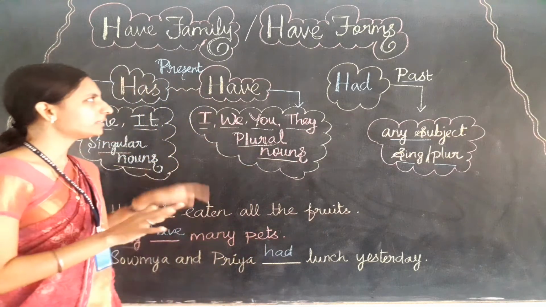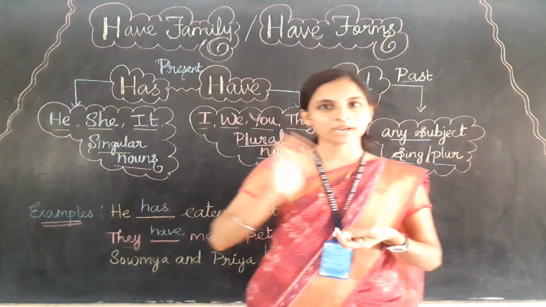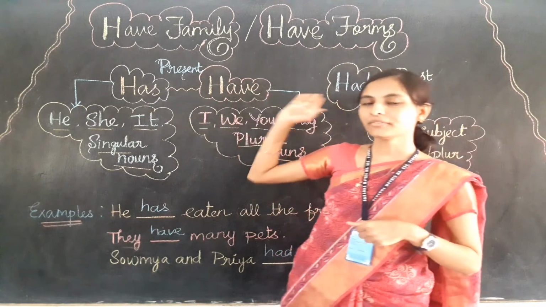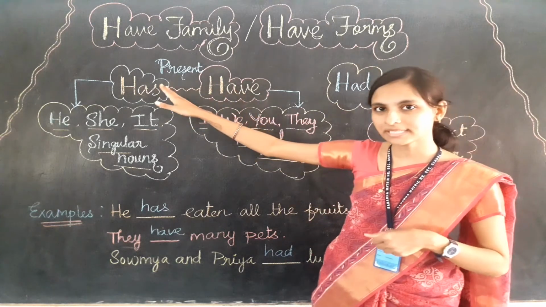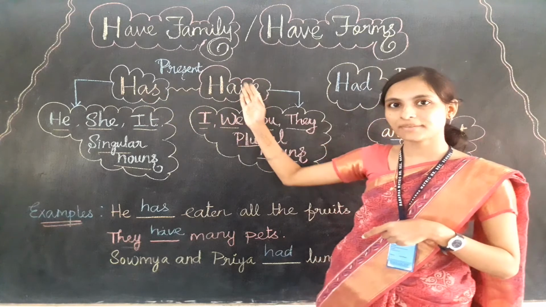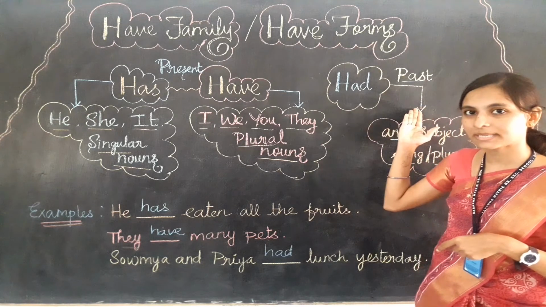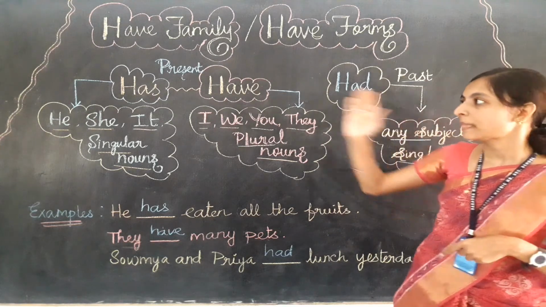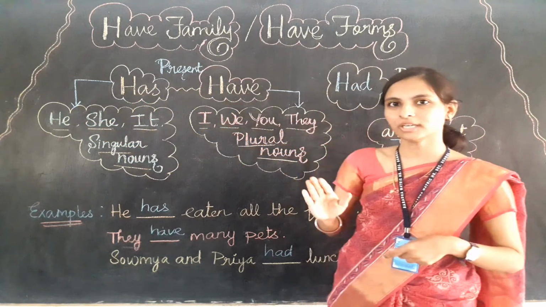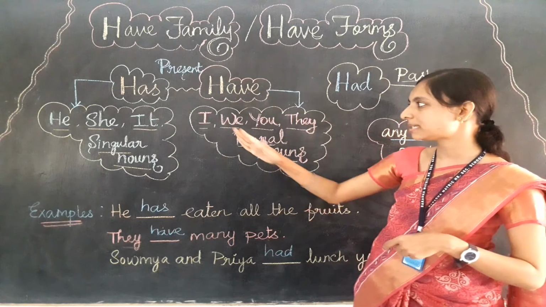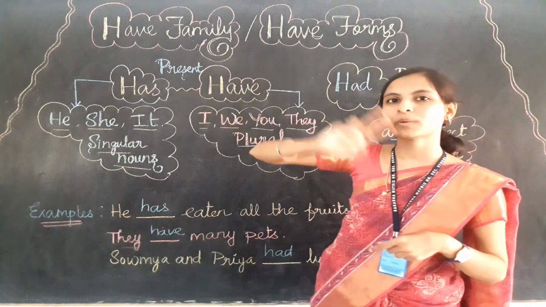Okay. So I hope you are clear with this video, children. So what are the verbs we have learned in the have family? Yes, that is has, have and had. Here what are the present time verbs? Has and have are the present time verbs. I repeat again. Has and have are the present time verbs. And what is the past time verb here? Yes, had is the past time verb. And has can be used for the subjects he, she, it and for singular nouns. And have can be used only for the subjects I, we, you, they and for plural nouns.